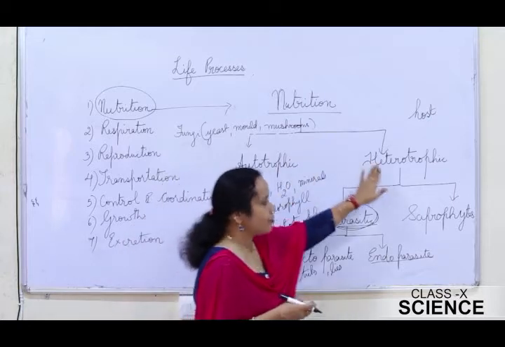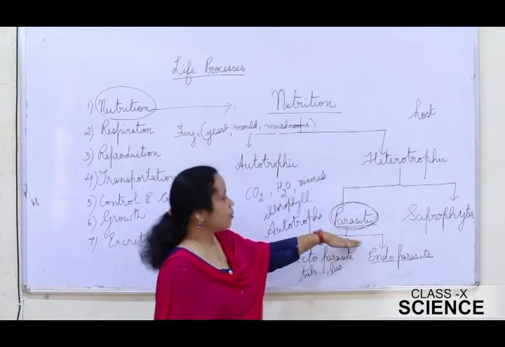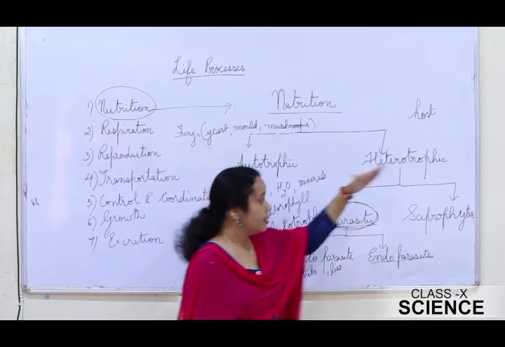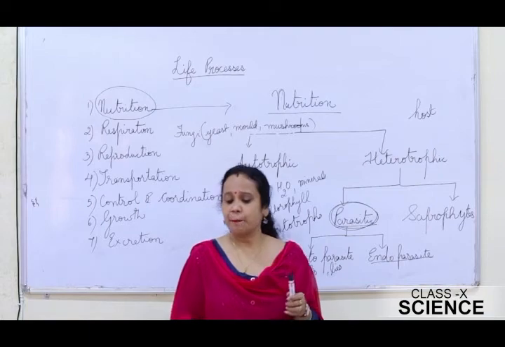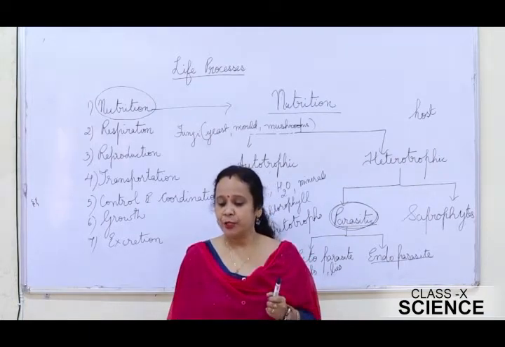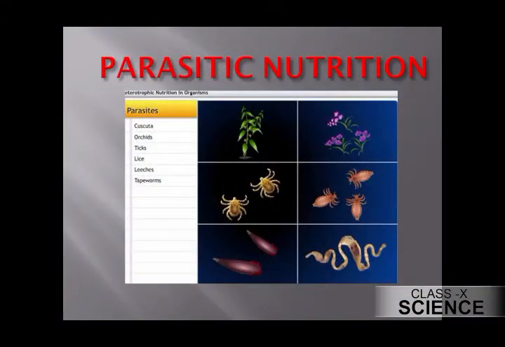Autotrophic nutrition we saw, heterotrophic nutrition we saw, under heterotrophic nutrition we saw parasitic mode of nutrition, we saw saprophytic mode of nutrition. Just see the slide, students. This is for the parasitic mode of nutrition. You have the cuscuta, you have orchids, you have ticks, lice, leeches, tapeworms, etc. Example of ectoparasite, I said leeches and ticks. Ticks quite familiar. You have lice on your hair, isn't it? So those are ectoparasite. Even the animals' bodies have ticks. Those are ectoparasite. But the tapeworm, roundworm, etc., which are inside the body of the host, those are endoparasite.